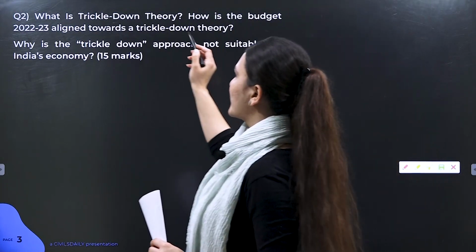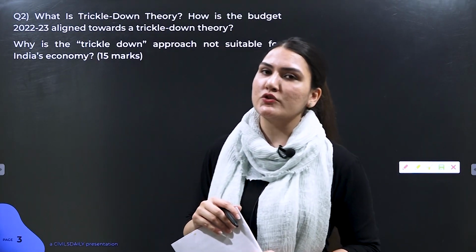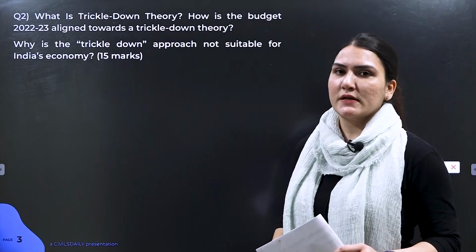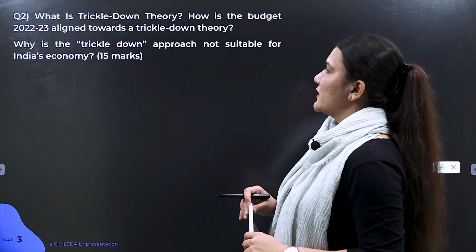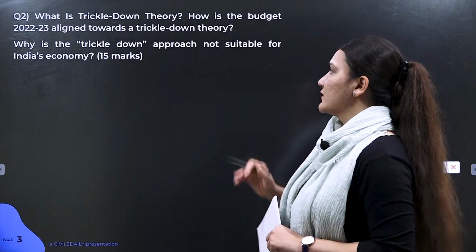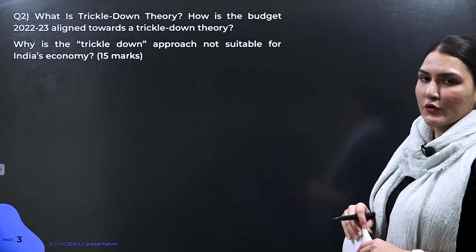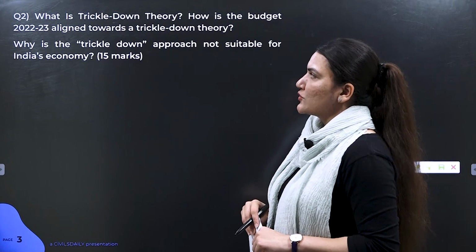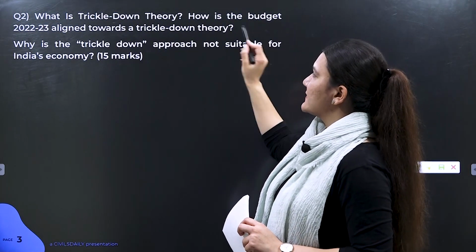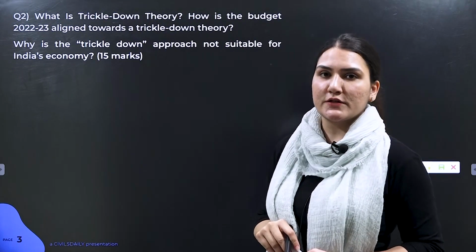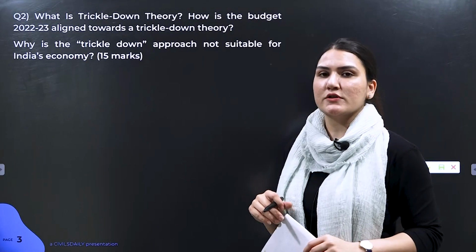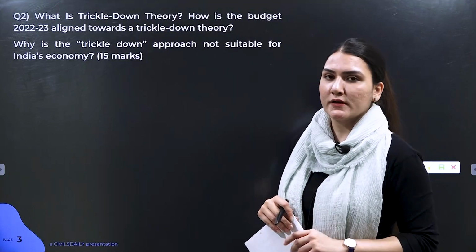So basically we had opted for this trickle-down approach in the initial years of FYPs. And after that, we officially gave up this approach when we went for directed anti-poverty programs, etc. You must have come across this, and this is going to be in your GS3 paper. Now this specifically aligns this particular trickle-down theory to the budget. So make sure that you go through the points which are mentioned in your budget. It's important both for your prelims and your mains.